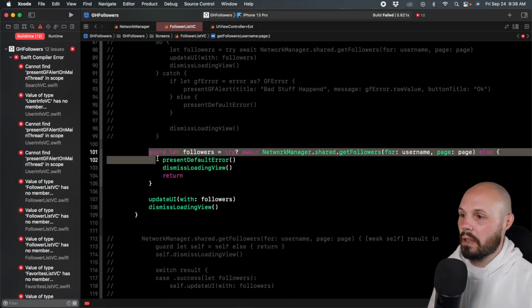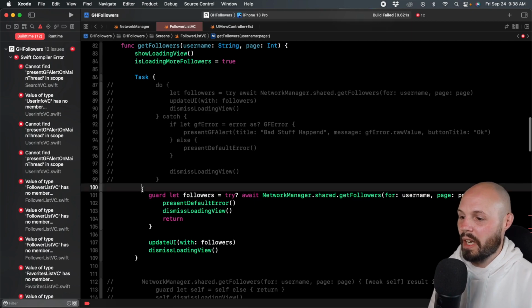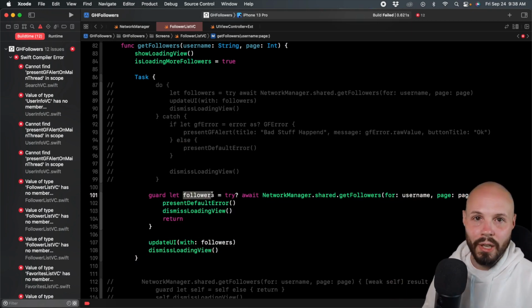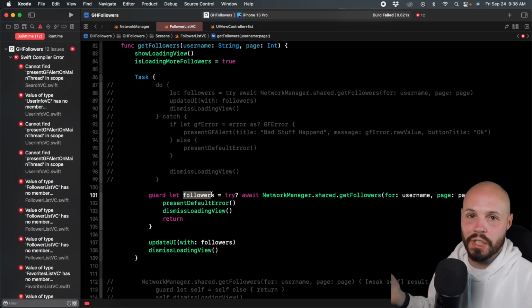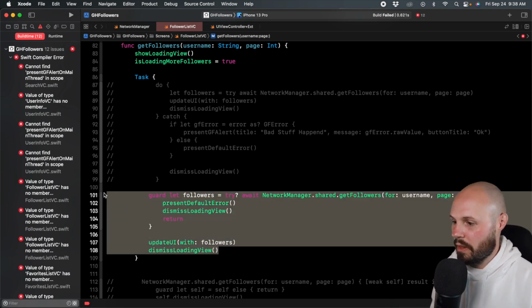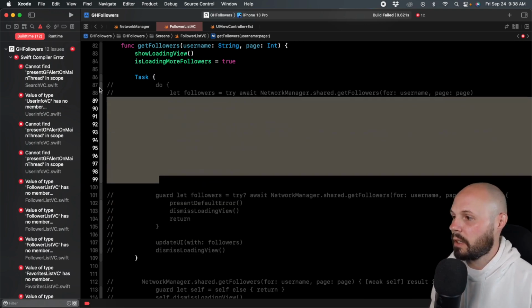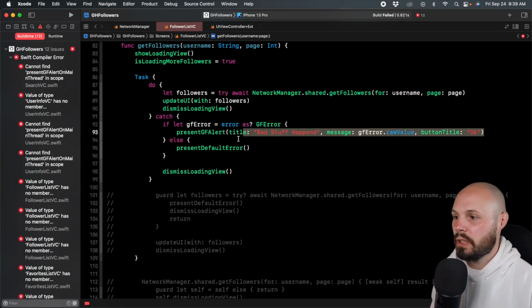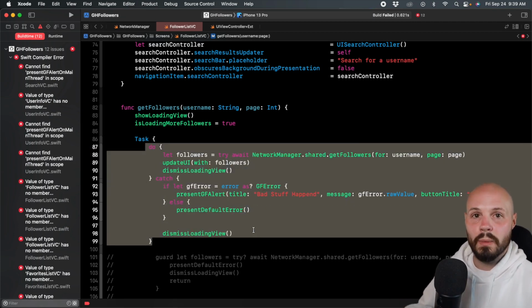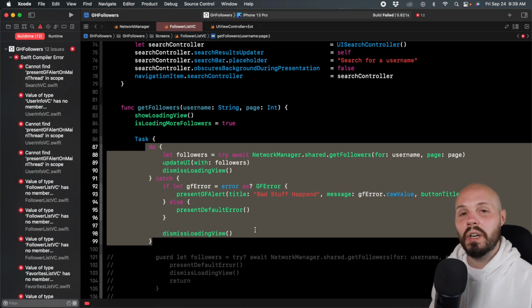We'll probably have to dismiss loading view in here as well. But you see now that all this right here got simplified to this because we don't care about the specific error. We're either going to get an array of followers or nil. If we get nil, just show a generic error. So again, the lesson here, I will just comment this out and then uncomment this because this is how we're actually going to do it. The lesson here is there's many different ways that you can write this depending on the situation. I showed you two of the more common ones, but again, this is part of your deep dive, more of your learning that you will use this base knowledge to continue on.